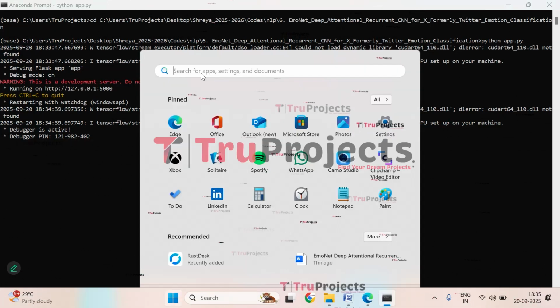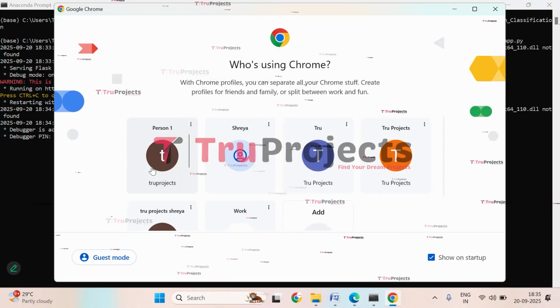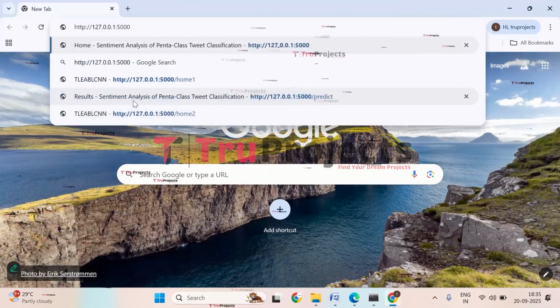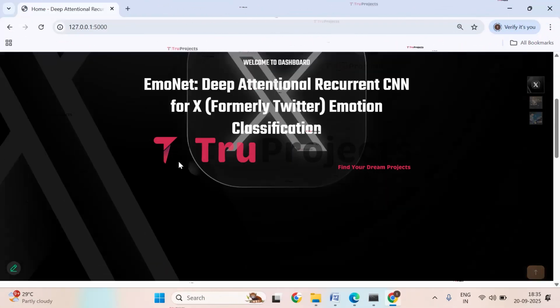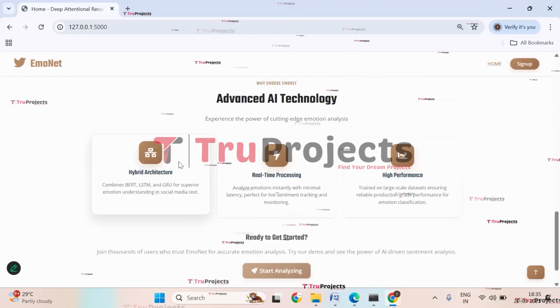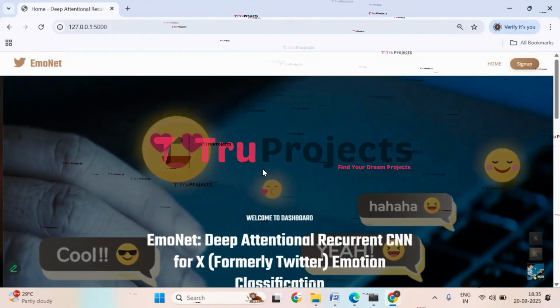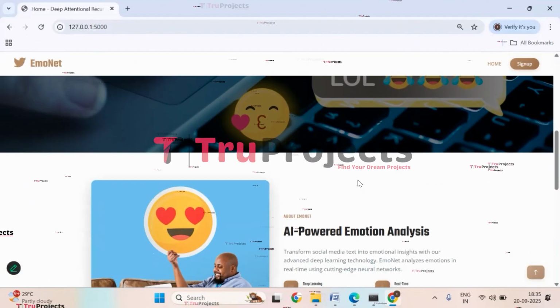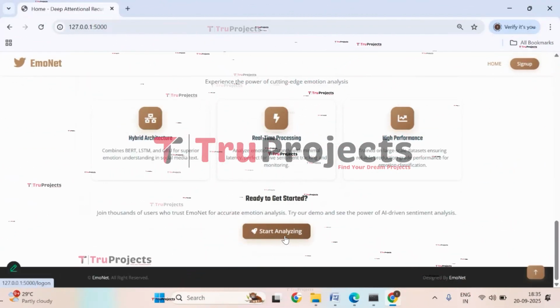I'm copying the link. I prefer Google Chrome, so I will paste it in that. So let's paste the link here. Now click on enter. So this is the web page of the project, which is displayed in the browser, and this is developed using Flask framework. You can click here sign up, or else you can click here start analyzing. So let's click on start analyzing.